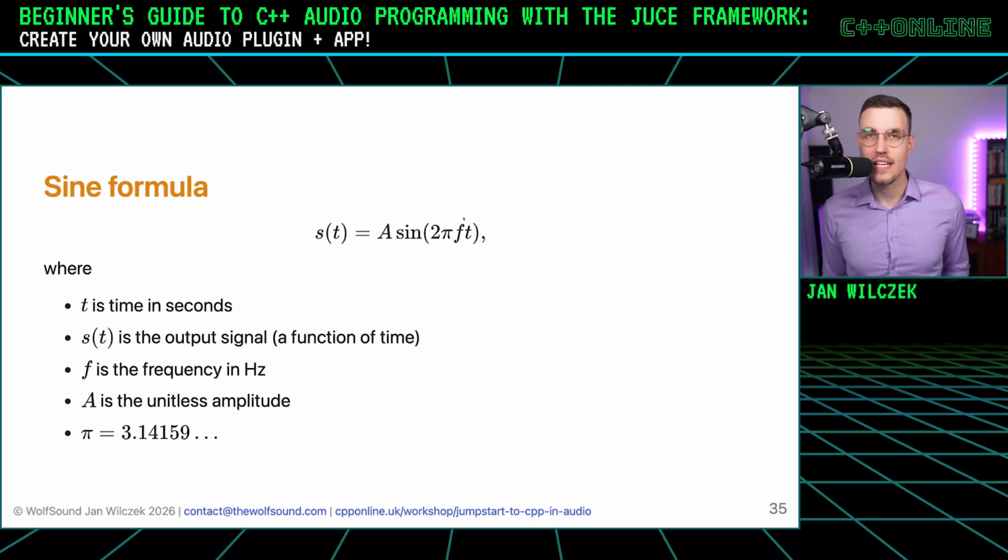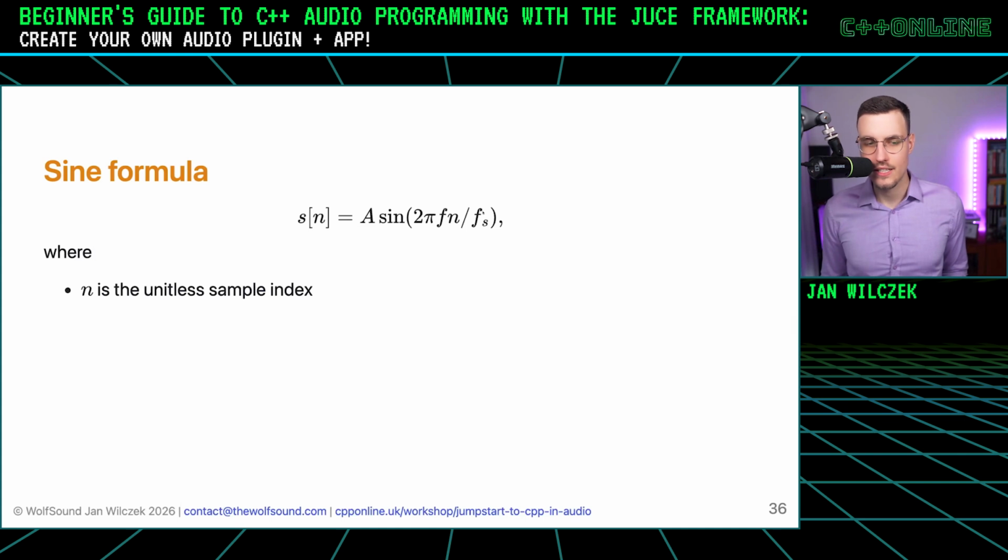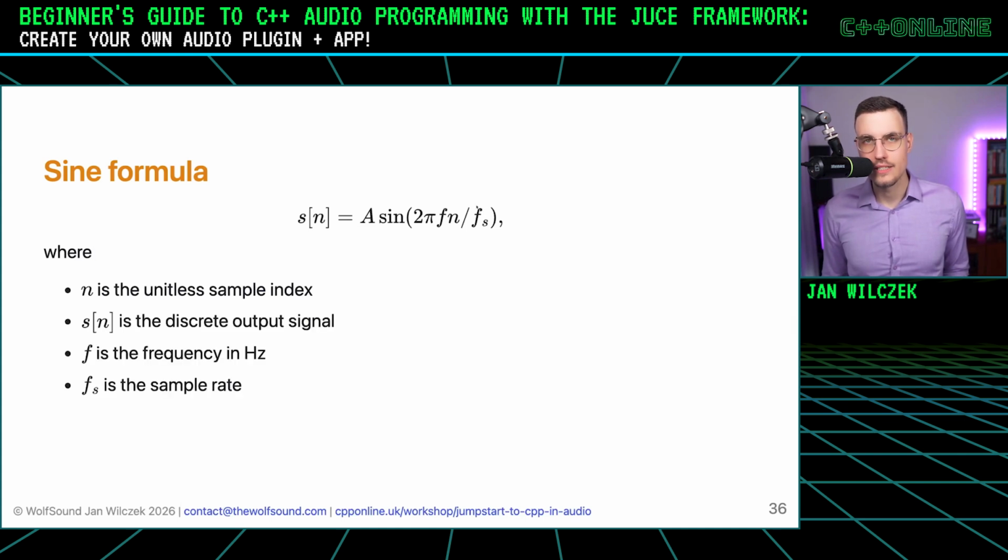So what this says is that if we want to generate a sine at the frequency f, we need to multiply f by 2 pi, and for each time point, multiply this argument by t, and then calculate the sine function of it. This is nice, but this is not very practical, because as we said, we want to generate samples. So we need to convert it to a discrete signal. We basically here convert the time to the sample index divided by the sample rate.